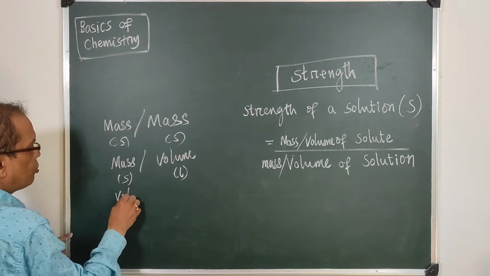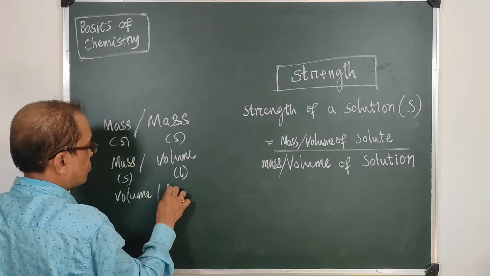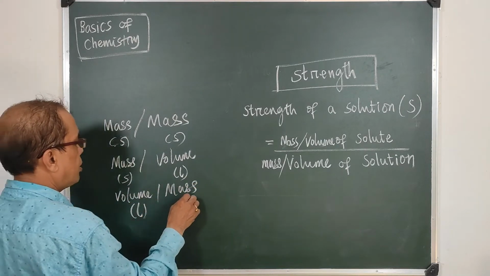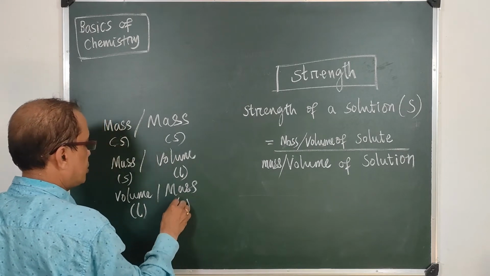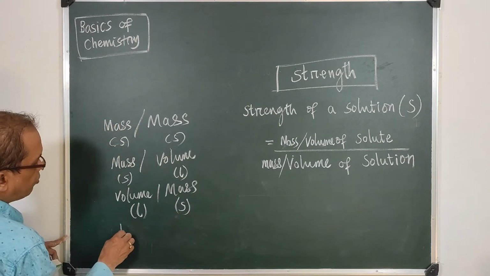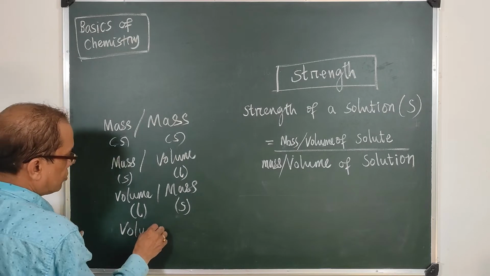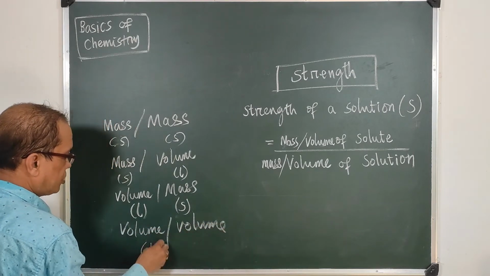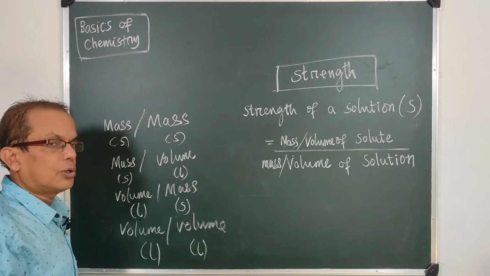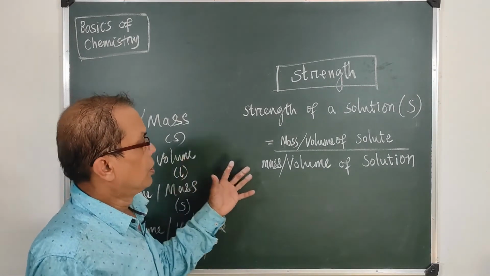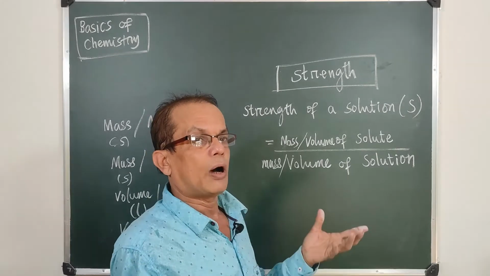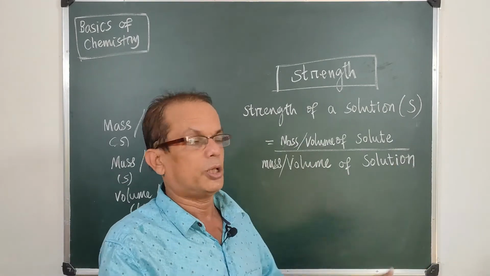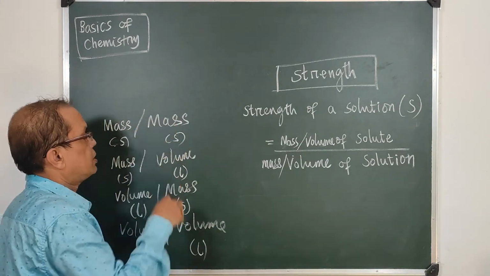This will be volume upon mass, if the solute is liquid but the solvent is solid, and finally volume upon volume if both are liquid. If you put a bowl of dirty things in a heap of dirty things, that is of the type mass in mass.